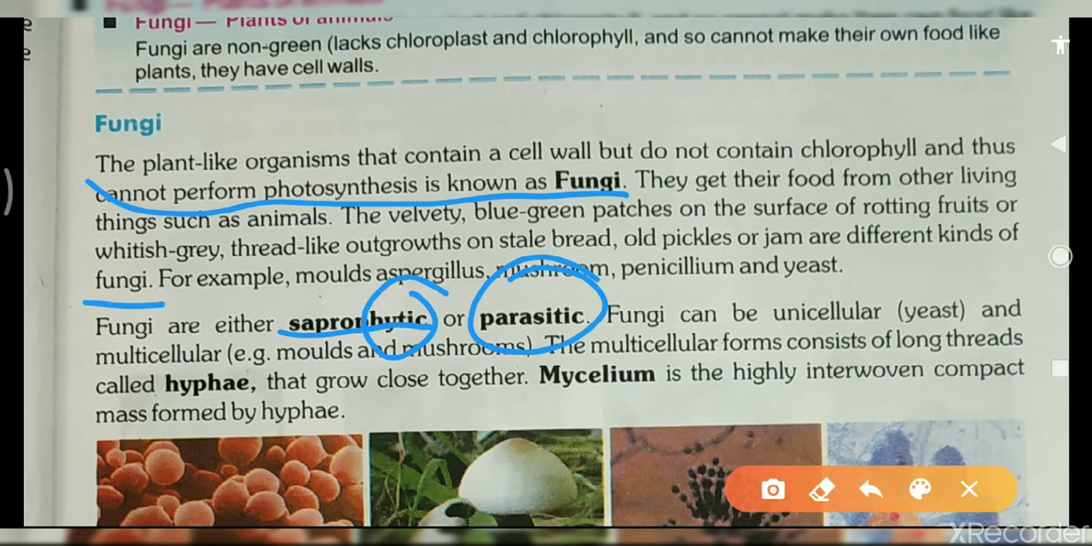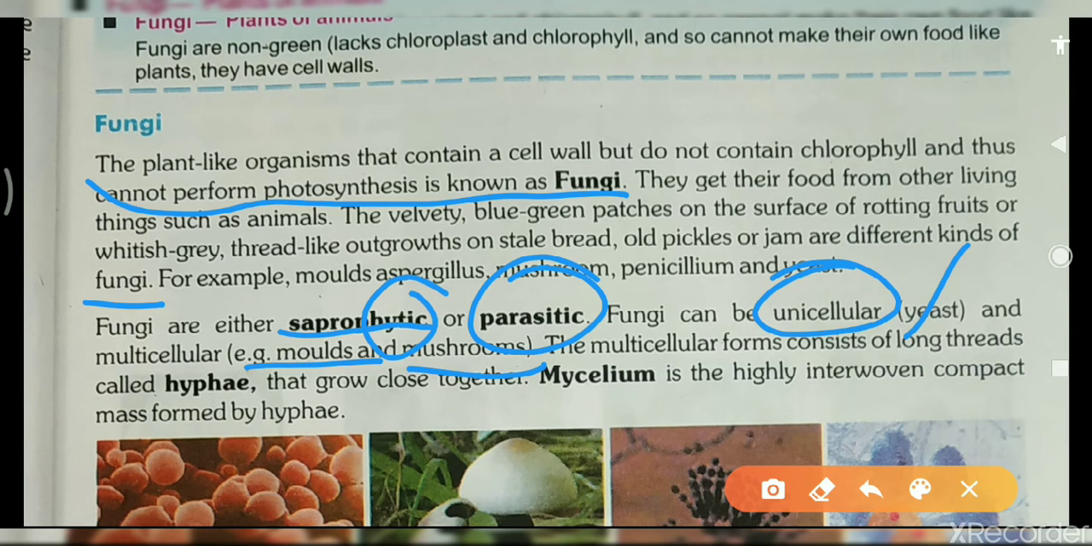Fungi can be divided into unicellular and multicellular. Unicellular means made up of a single cell; an example is yeast. Multicellular fungi are made up of more than two cells; examples are molds and mushrooms.